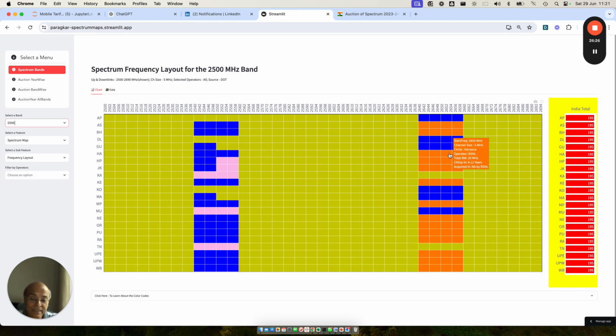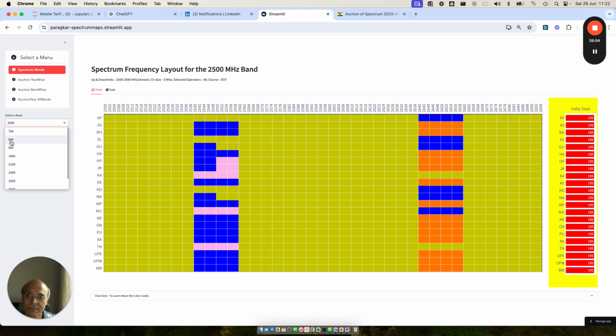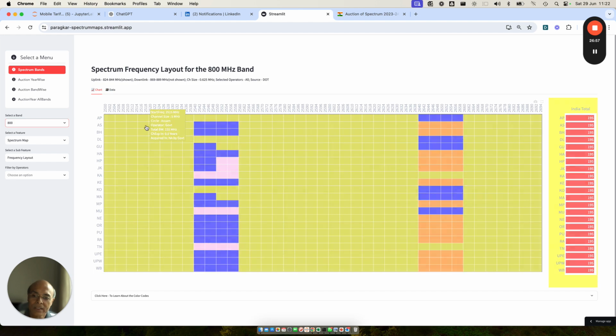The only important thing is 900 megahertz. You can imagine the importance of BSNL getting out of 900. Why it is important to make BSNL successful in their 4G path. It is in the interest of the industry. It is not just in the interest of BSNL alone, because if BSNL becomes successful in 4G and if they have affordable devices, that's why it is important. Let me just show you the 800 megahertz band so that you understand how it is important for BSNL.